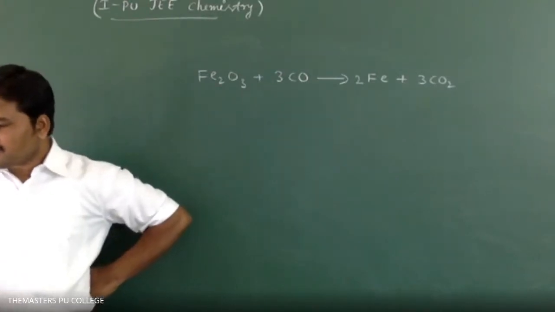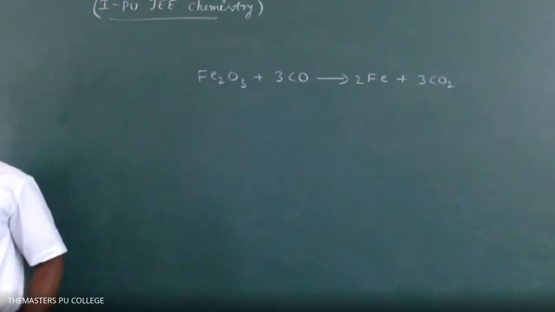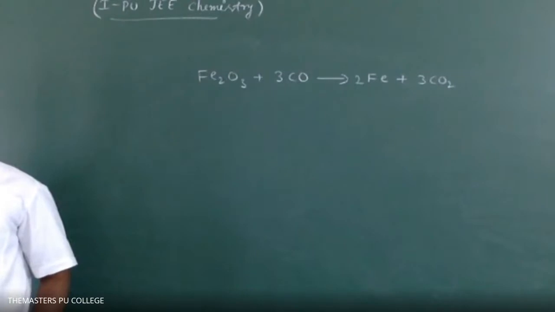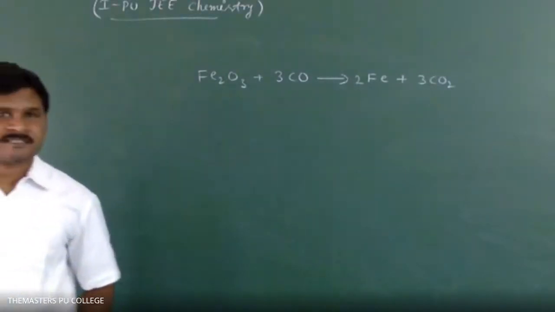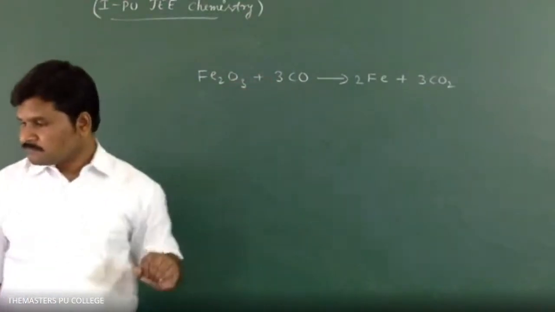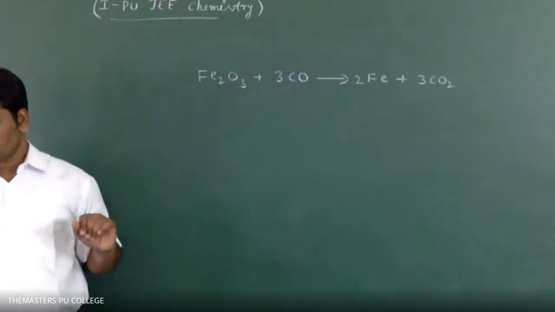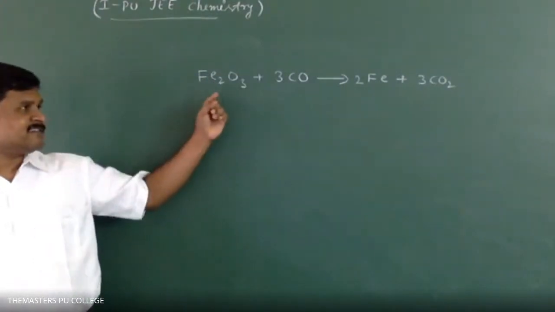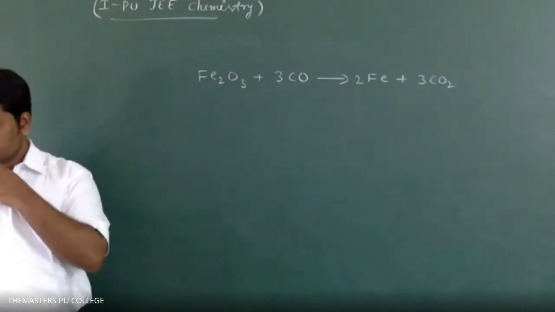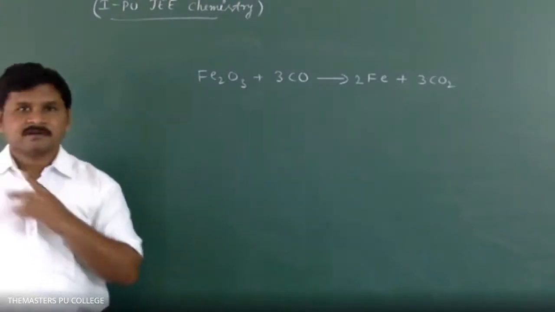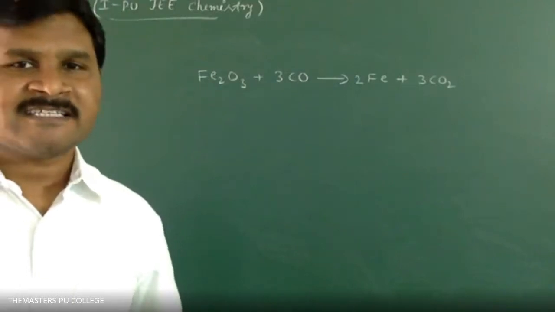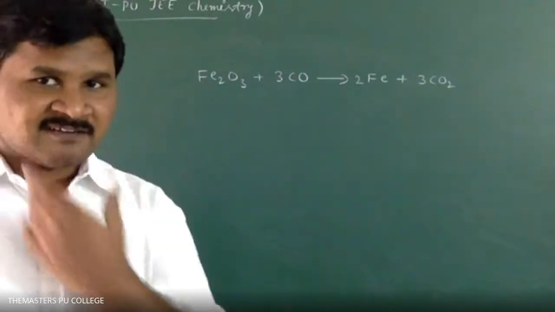The volume of CO required to reduce 1 mole of ferric oxide. This is ferric oxide. To reduce 1 mole of ferric oxide at STP. Students, this I will solve. Please observe.